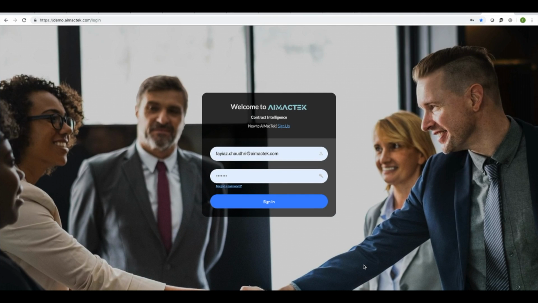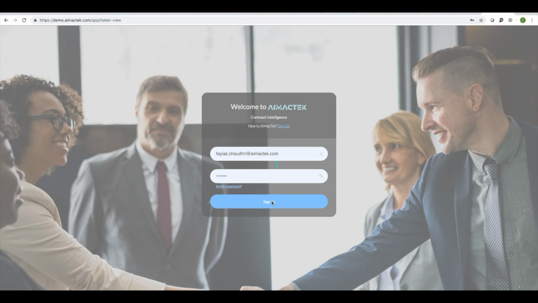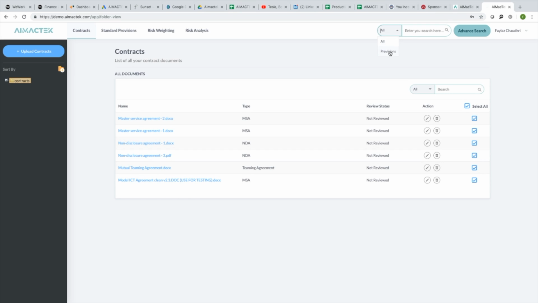AIMACTEK, as a machine learning AI company, has developed a legal platform to allow you to do your legal tasks in a much more efficient and effective manner. There are three functionalities which we'll go through. The first functionality is the search functionality.